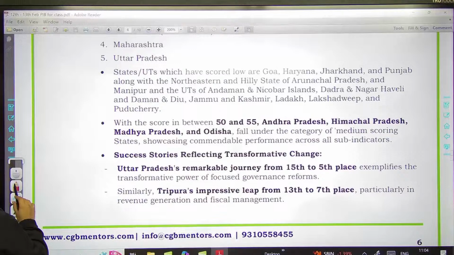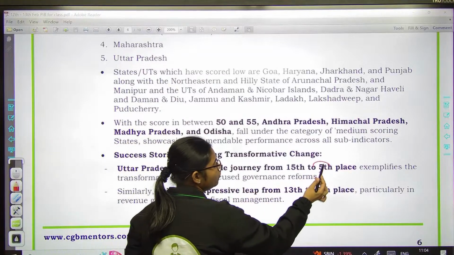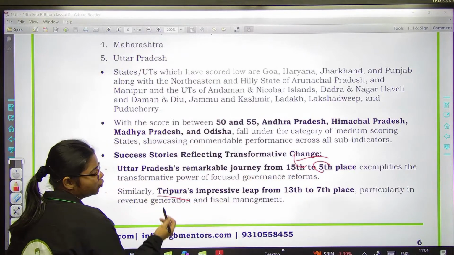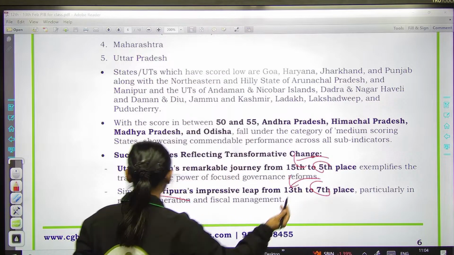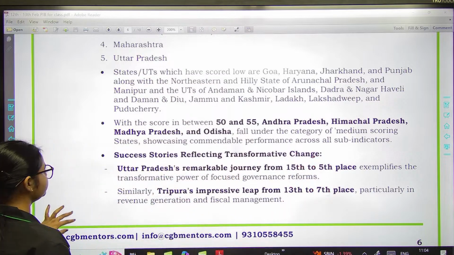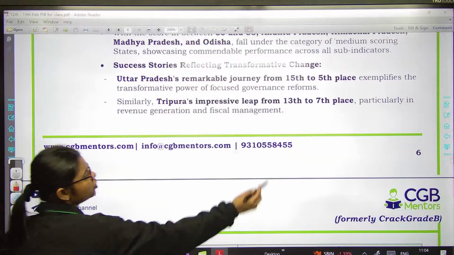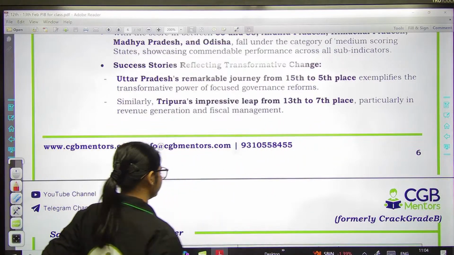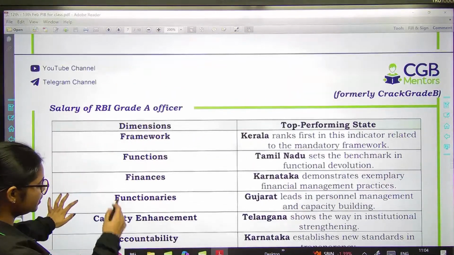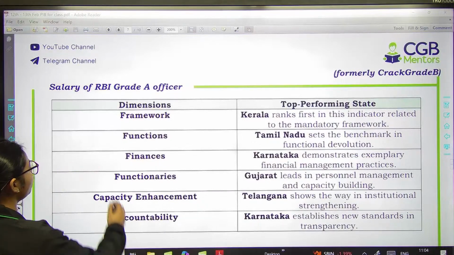And UP's performance has improved a lot, from 15th place to 5th position, and Tripura also showed very good performance, from 13th place to 7th rank. I'm so sorry, from 13th to 7th and from 15th to 5th, okay? Now, these facts are very important for you all.